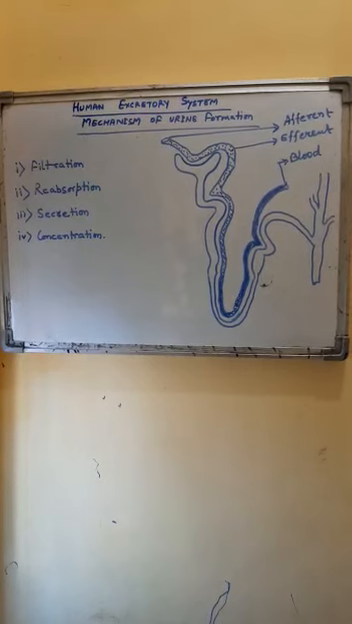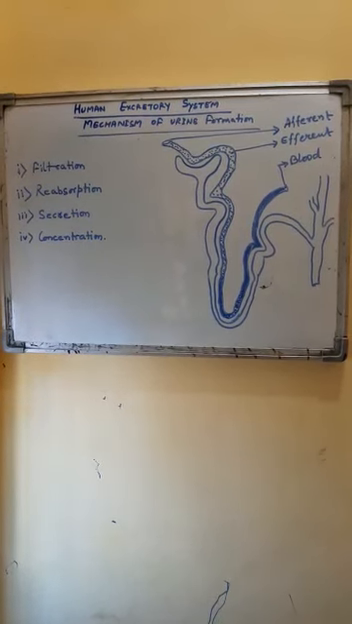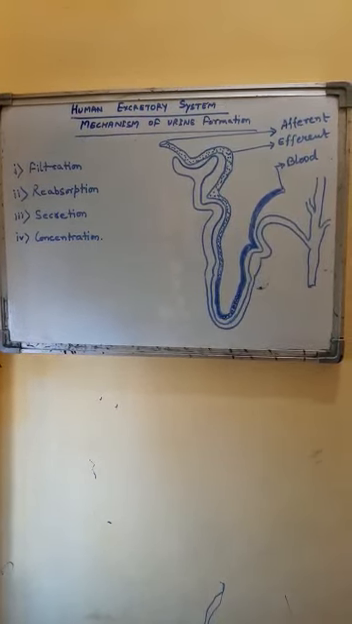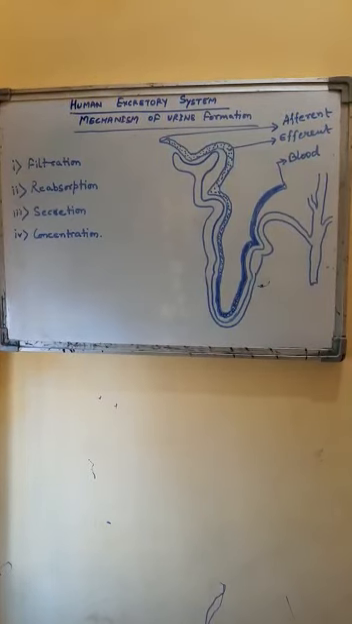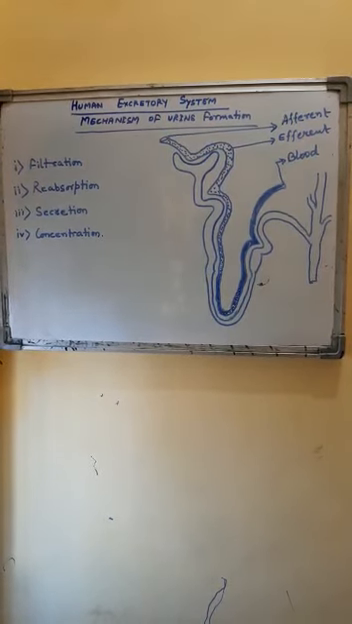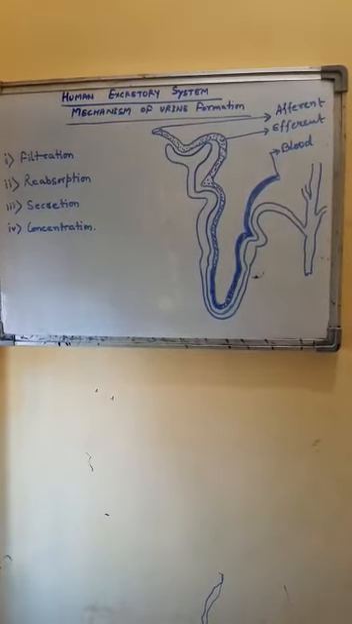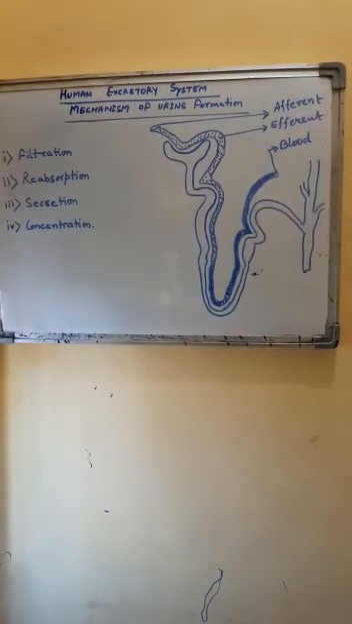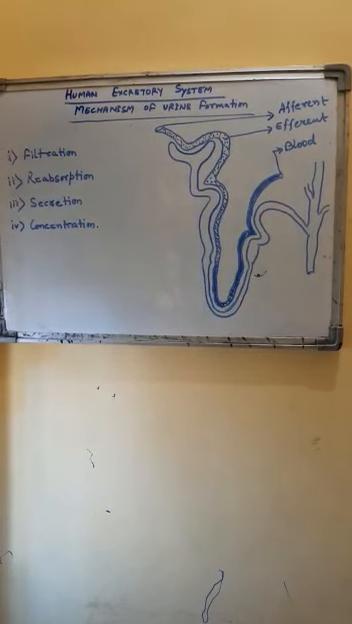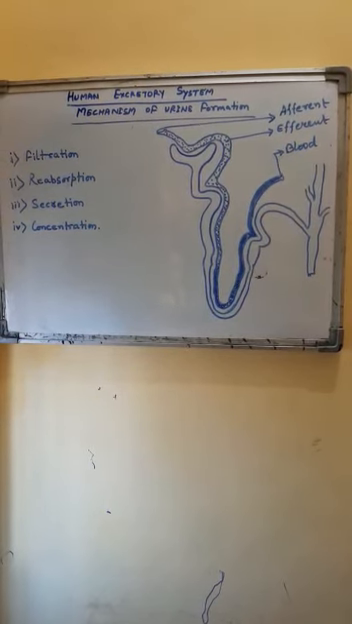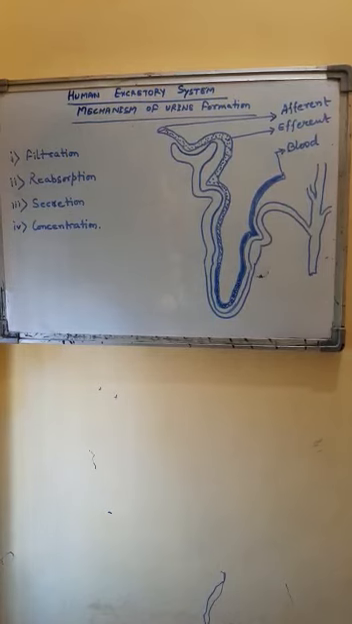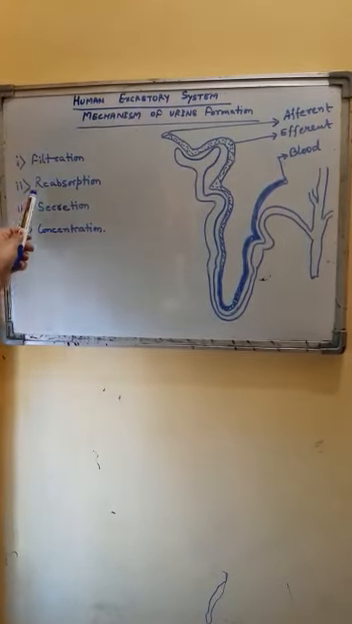The waste material deposited over here is called the glomerular filtrate. Its volume is 125 ml per minute. That is, you can consider it as 180 liters per day. Obviously, this high amount of fluid cannot be eliminated from the body, and now the next step is there called reabsorption.